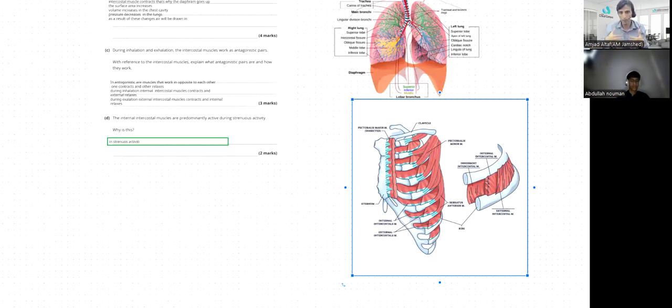The oxygen has to get into the body with more efficiency, and the carbon dioxide which is produced inside should get out of the body even faster as compared to the normal conditions, right? So strenuous activity requires more oxygen and faster removal of carbon dioxide. Right, this point. And then after, you can say the internal intercostal muscles contract to force air out more quickly.